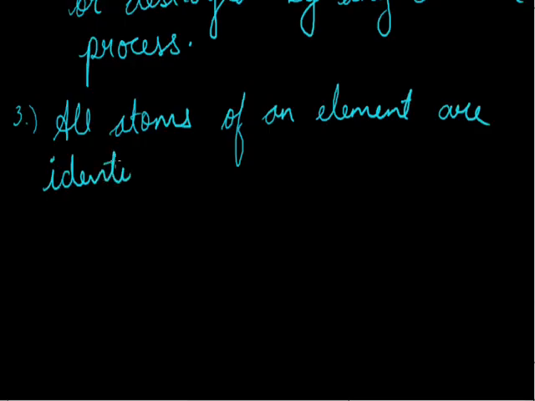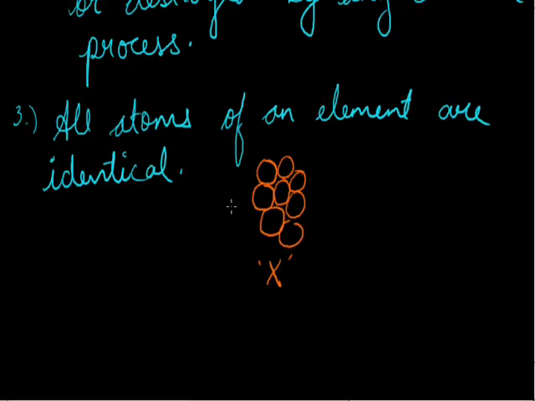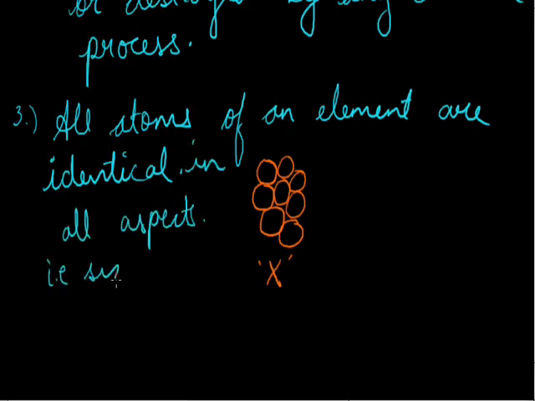What does this mean now? Suppose I draw a picture, it will be very clear to all of you. Suppose these are atoms of any element X. According to him, the atoms are identical. Identical means they are identical in all respects, whether in size, mass or chemical properties.